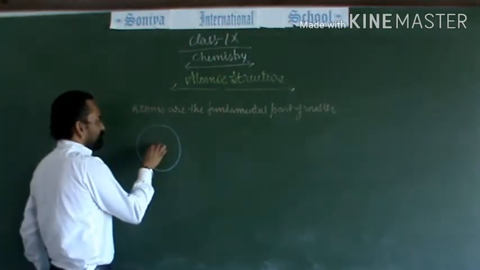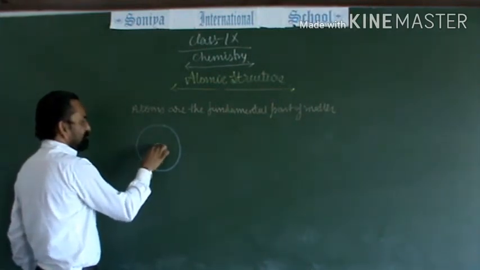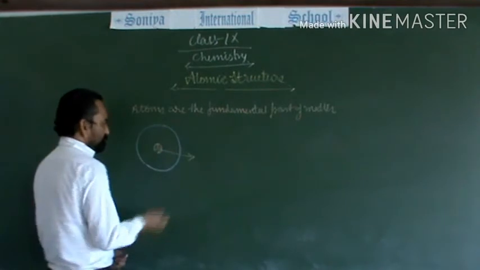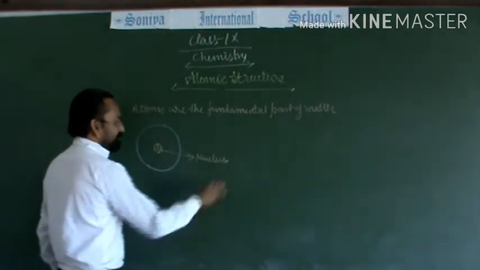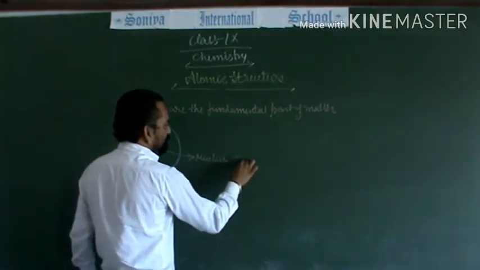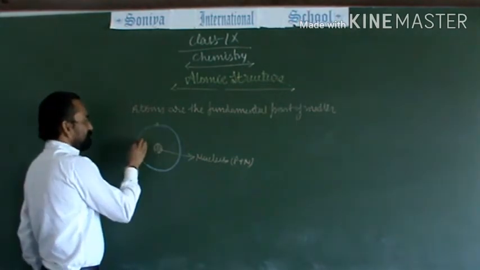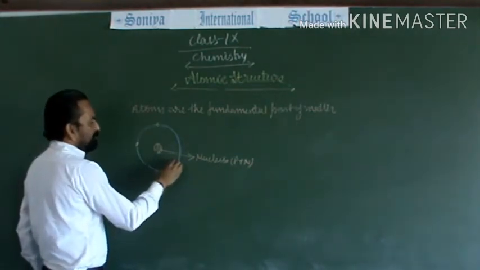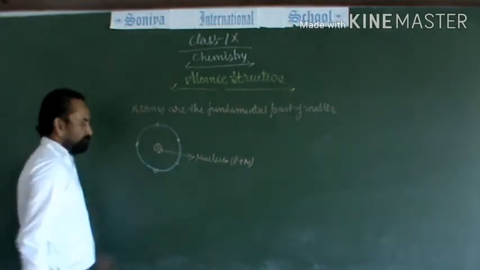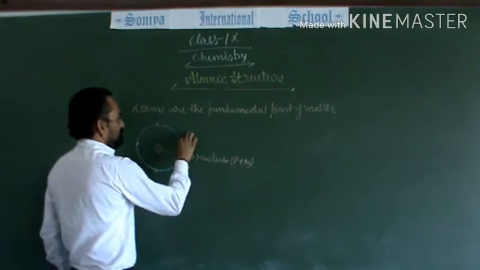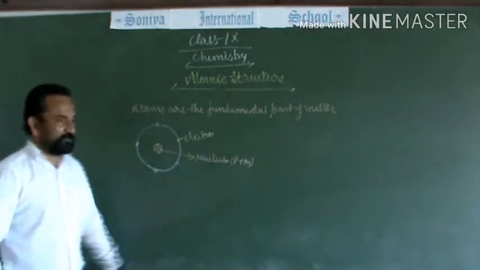This is the structure of an atom. At the center there is the nucleus. In the nucleus, protons and neutrons are present, whereas in circular orbits around the nucleus, electrons revolve around the nucleus. These are electrons. So this is the structure of the atom.